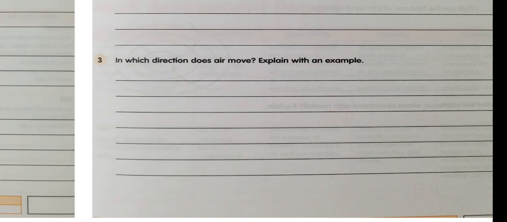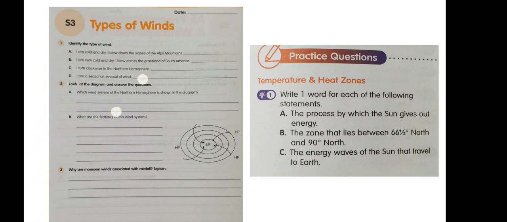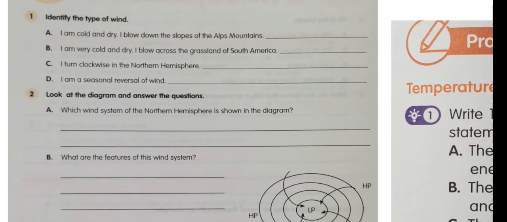As a result, a low pressure area develops over the land and high pressure areas develops over the sea. Wind therefore blows from the high pressure over the sea to low pressure over the land in the form of sea breeze. Got it? Now come to S3, types of winds.